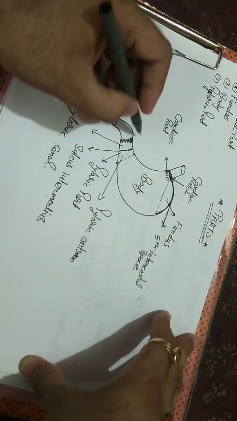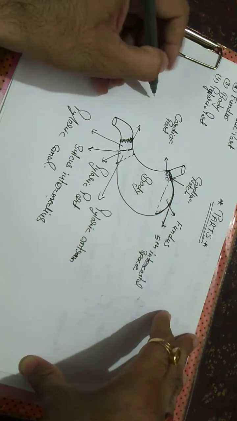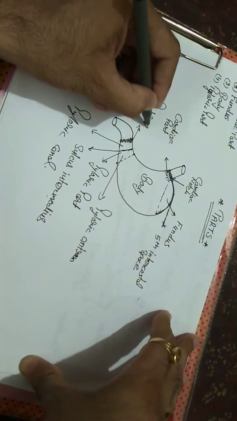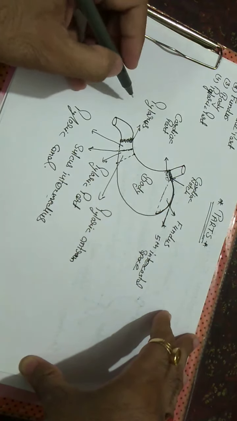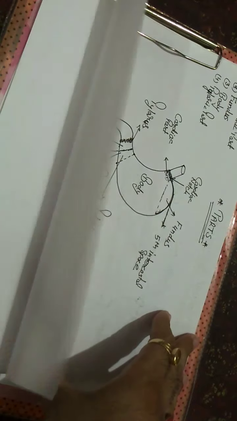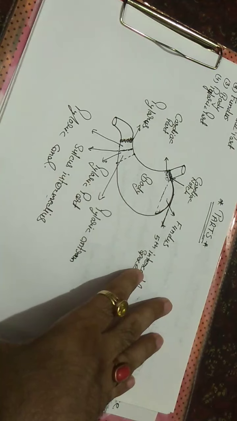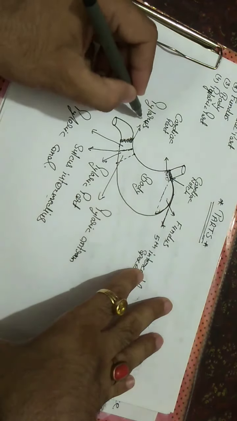This part is known as the pylorus, present around the pyloric orifice. The meaning of pylorus in Greek is gatekeeper.